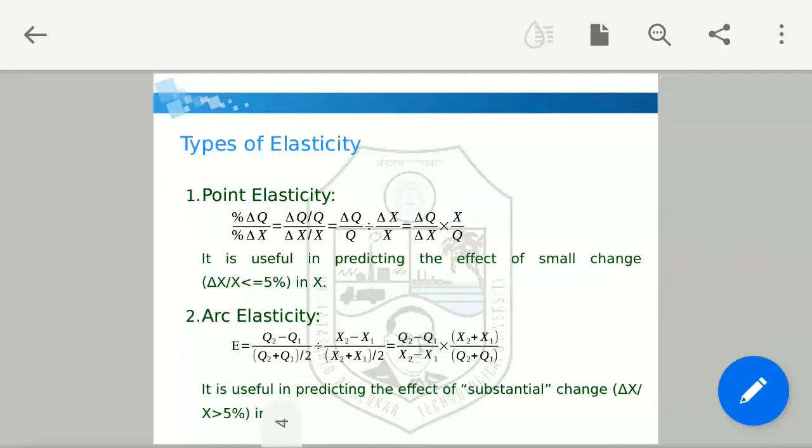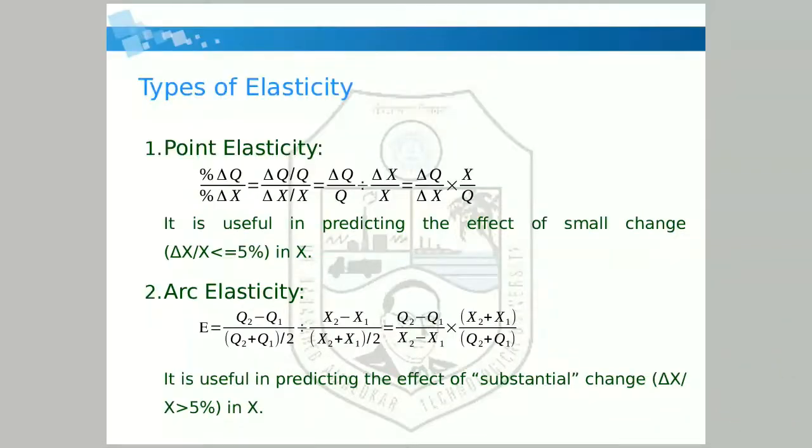So how is point elasticity calculated? Percentage delta q divided by percentage delta x. Delta q is the change in demand, divided by delta x, the change in factor x. The meaning of this is that if there is a change in x, then by what percent the quantity demanded will be affected.